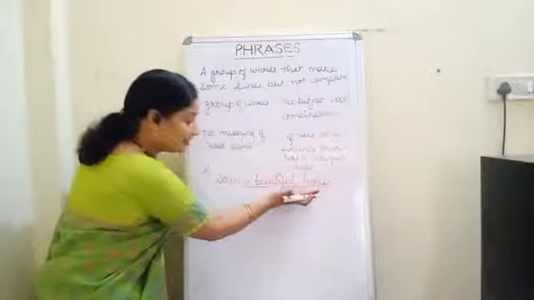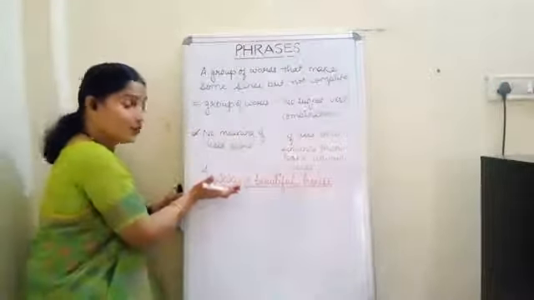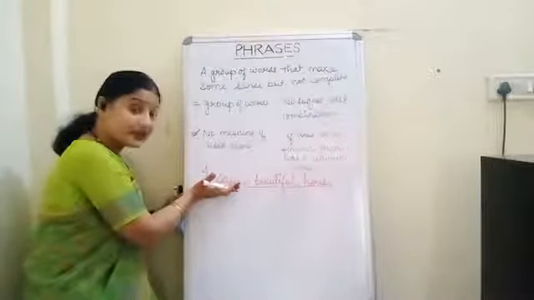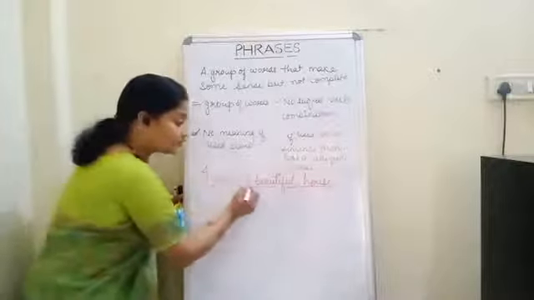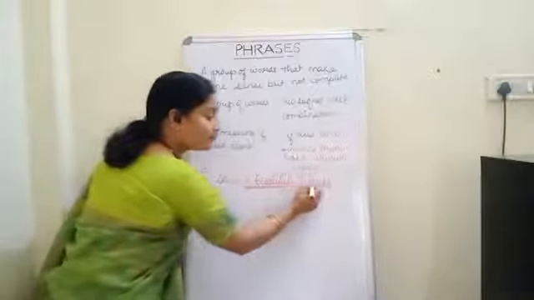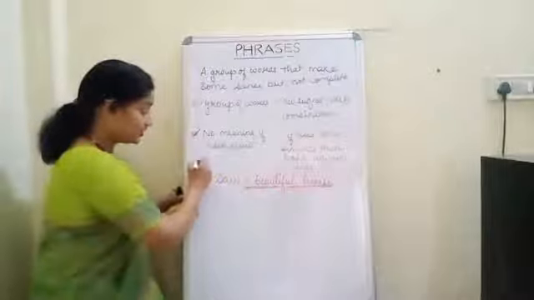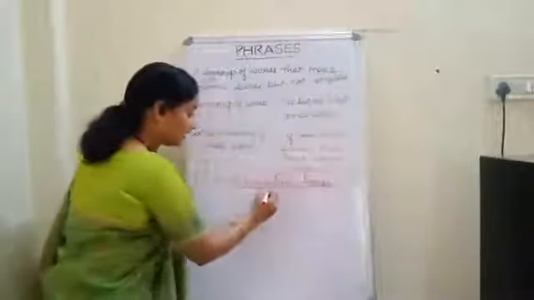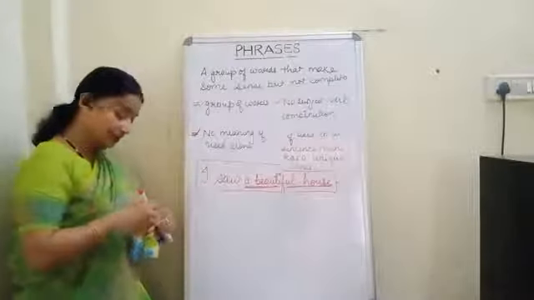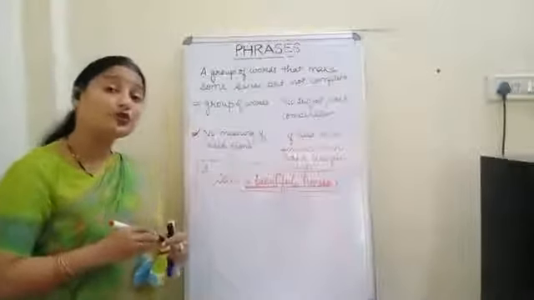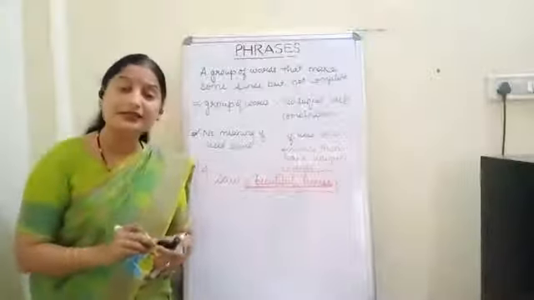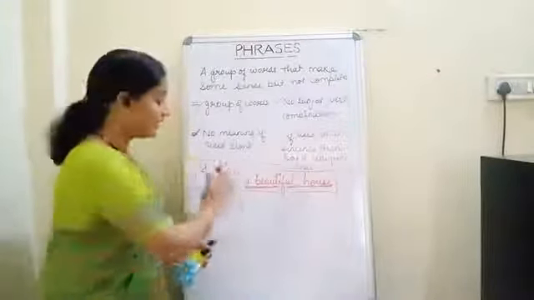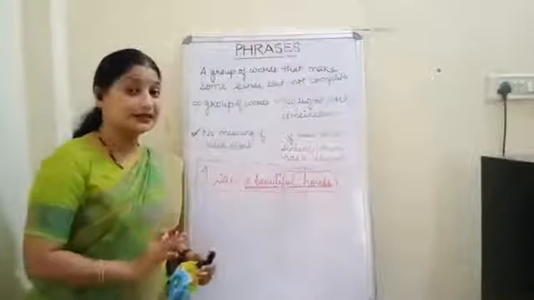But when it is used in a sentence along with a verb, it makes sense. That's why a beautiful house is a phrase. So this is the definition of the phrase: a group of words which has no sense or makes a little sense, but if it is used in a sentence, then it will make a complete sense.